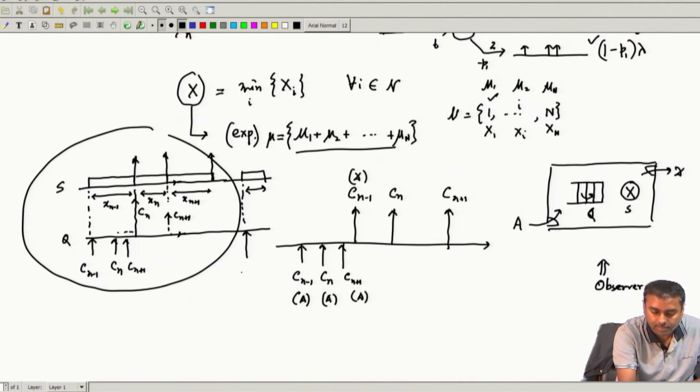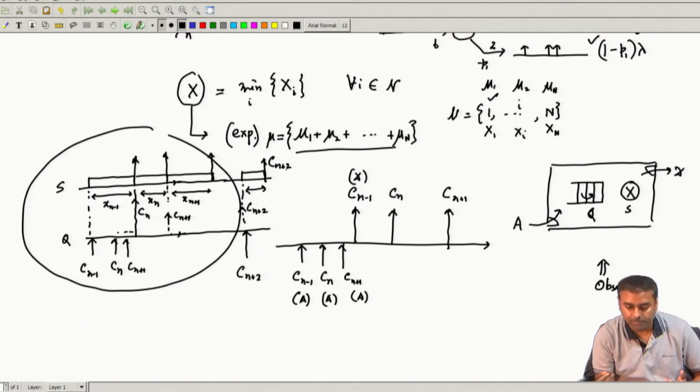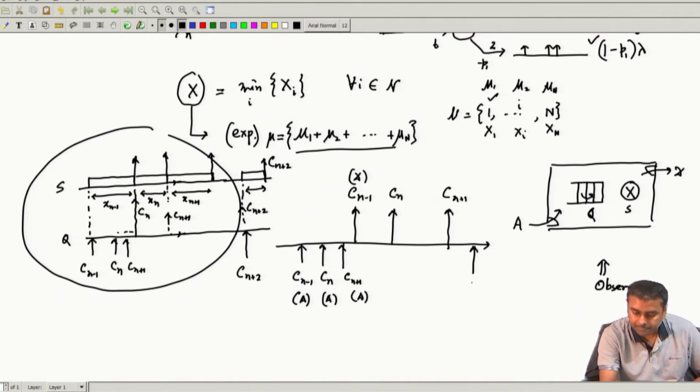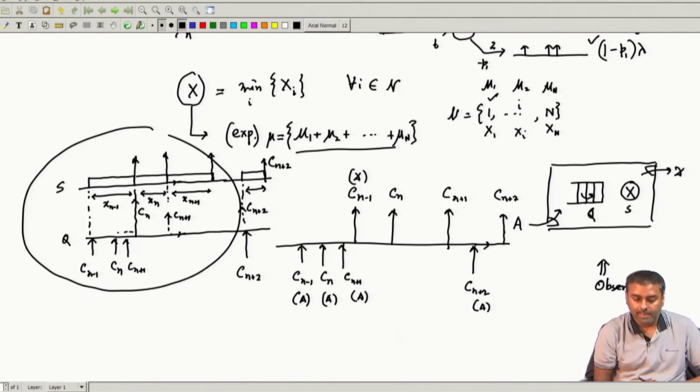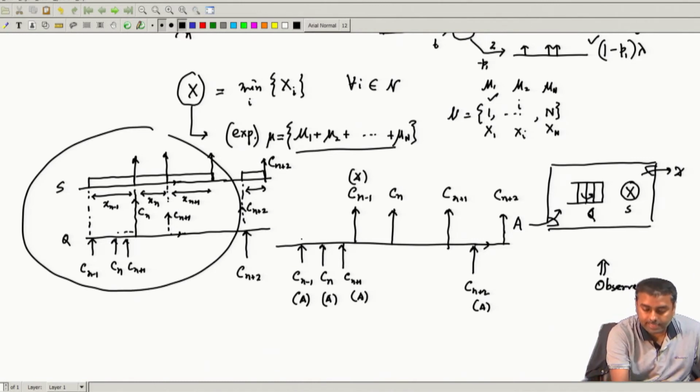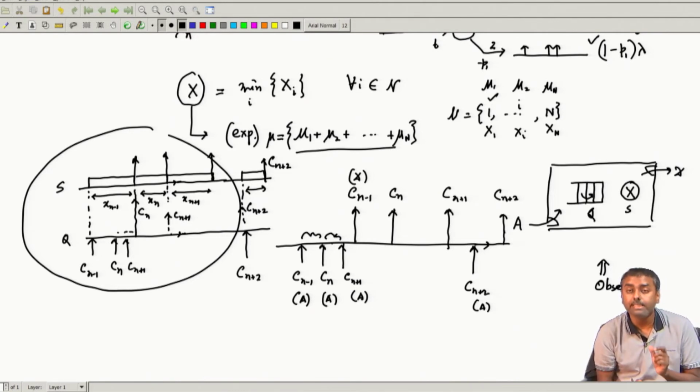So, this is probably C n plus 2, and the same C n plus 2 will be going and this is where the departure happens. Okay. Just to demonstrate. Now, the next arrival, so basically nothing happens over here. So, this is where another arrival happens. And then after some time probably the departure. Okay. Now, let us try to see these inter events. We are interested in the distribution of these inter events.